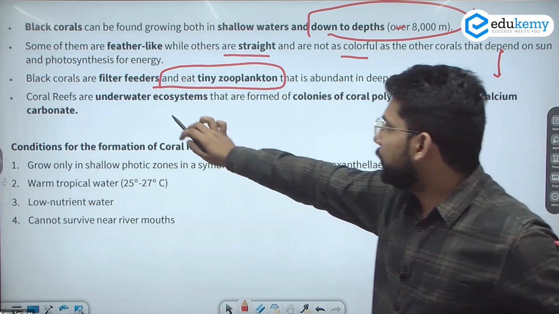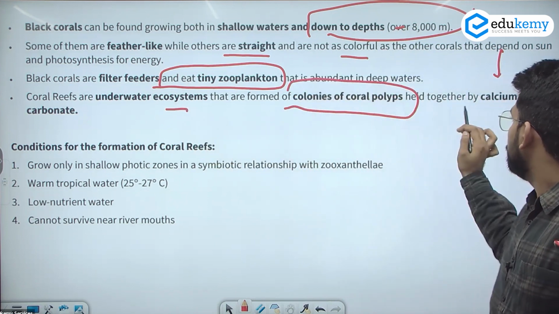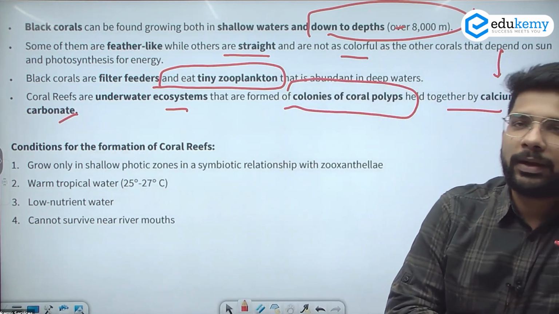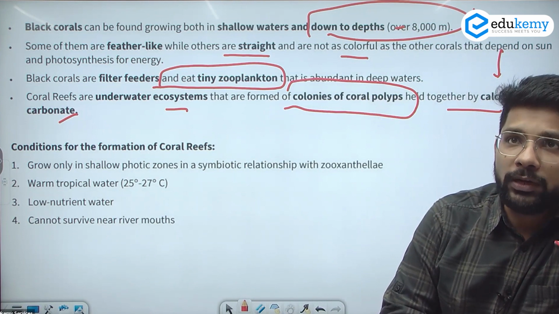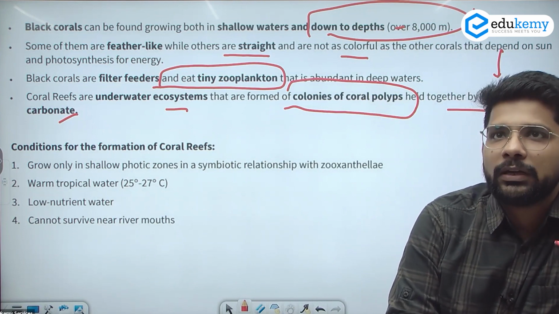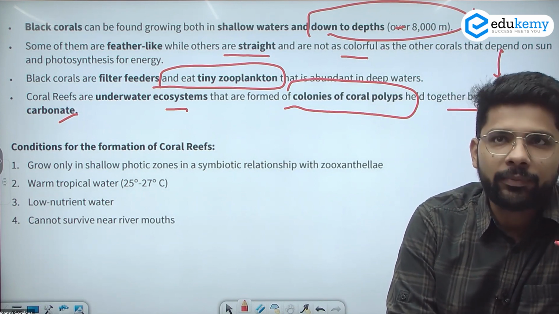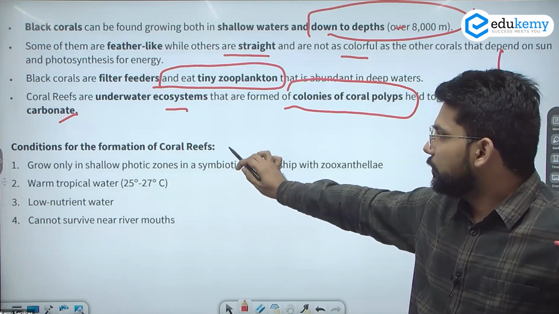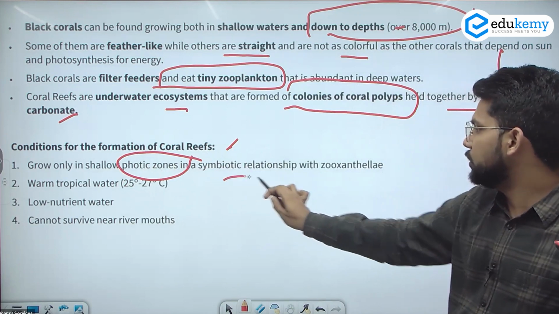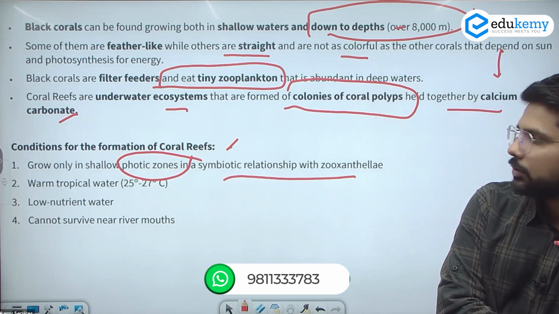Coral reefs are underwater ecosystems formed by colonies of coral polyps held together by calcium carbonate. These are the basic ideas about coral reefs. Everyone knows what coral reefs are, but what are the temperature requirements and depth requirements? The condition for formation is mainly that they are in the photic zone, the zone with light, in a symbiotic relationship with zooxanthellae. Zooxanthellae, as everybody knows, is algae, with which they have a relationship.